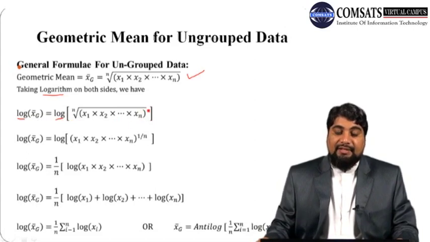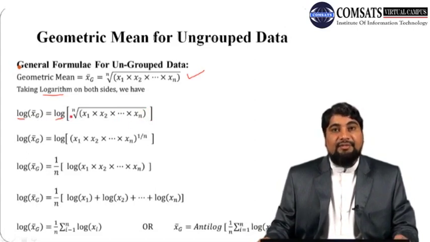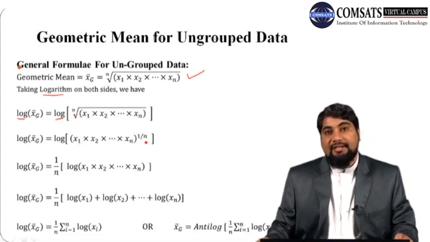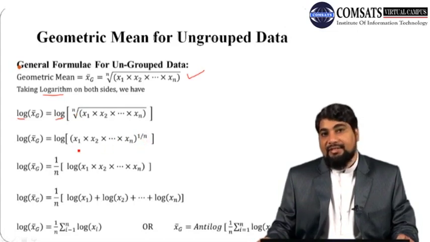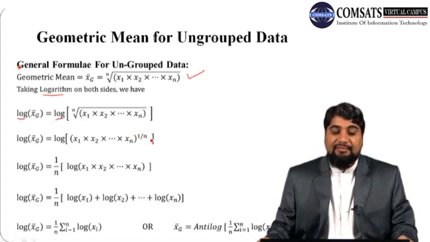Note that by the definition of the nth root, we can write this nth root as 1 over n. So the product as it is, and then instead of the nth root we write it in exponent form as 1 over n. So this is the same nth root. Remember that the square root is 1 divided by 2, the cube root is 1 divided by 3. So the nth root is 1 divided by n.